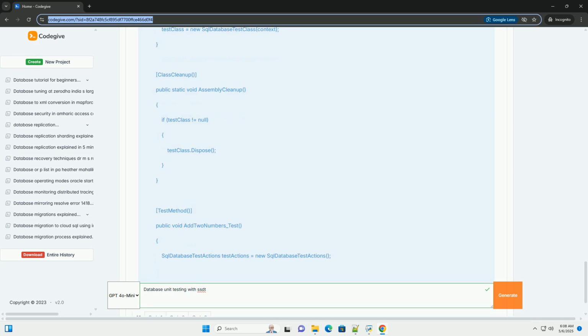5. Run tests. Build your solution, Ctrl+Shift+B. This will compile both the database project and the test project. Go to Test, Windows, Test Explorer. You should see your add2numbers_test listed. Click run all tests or right-click on the test and choose run selected tests.